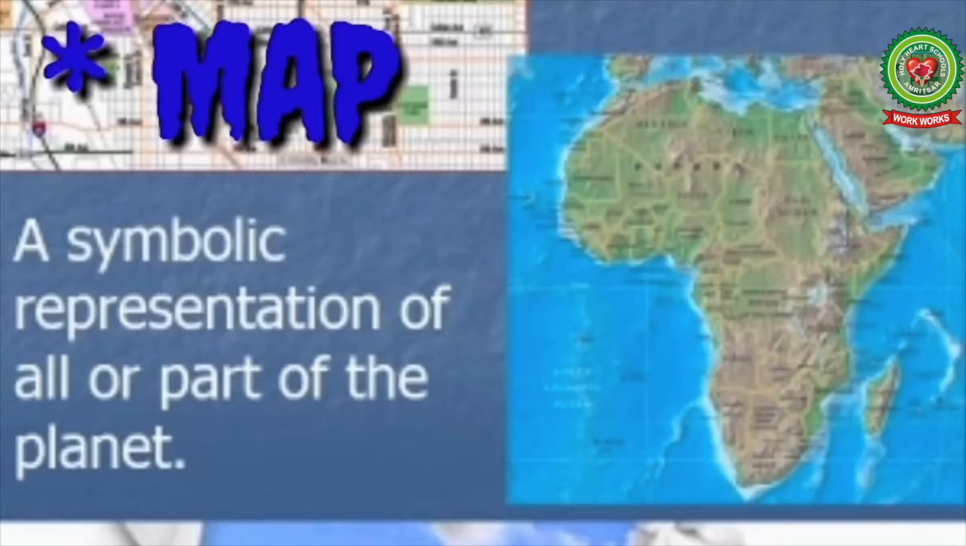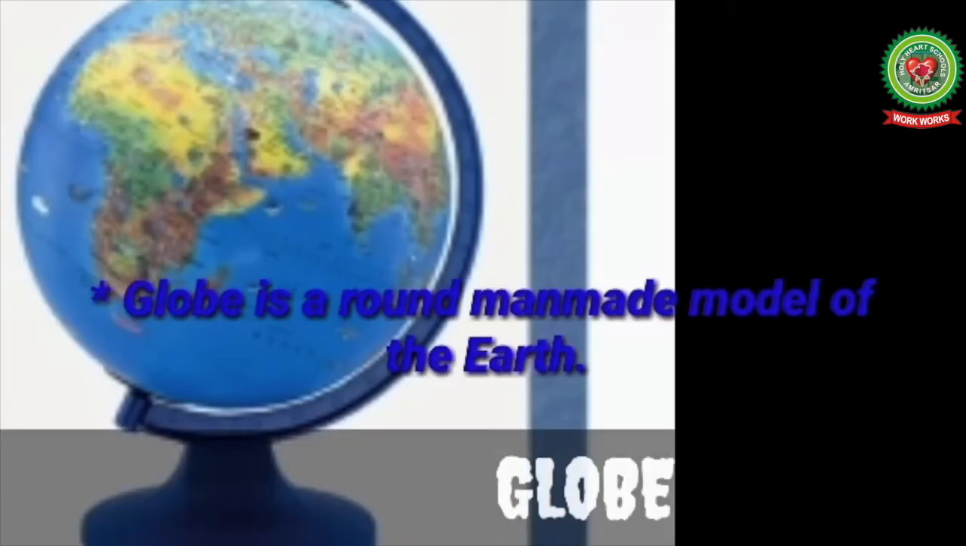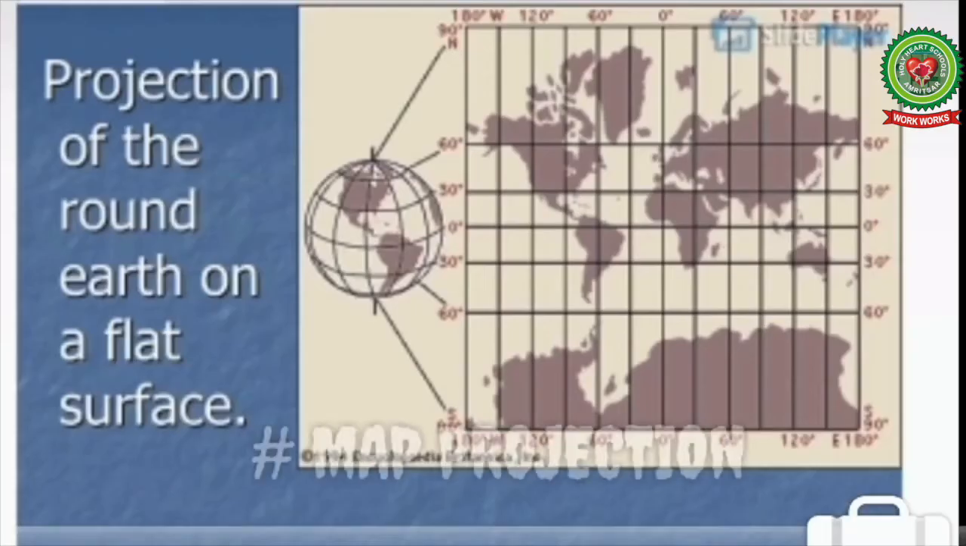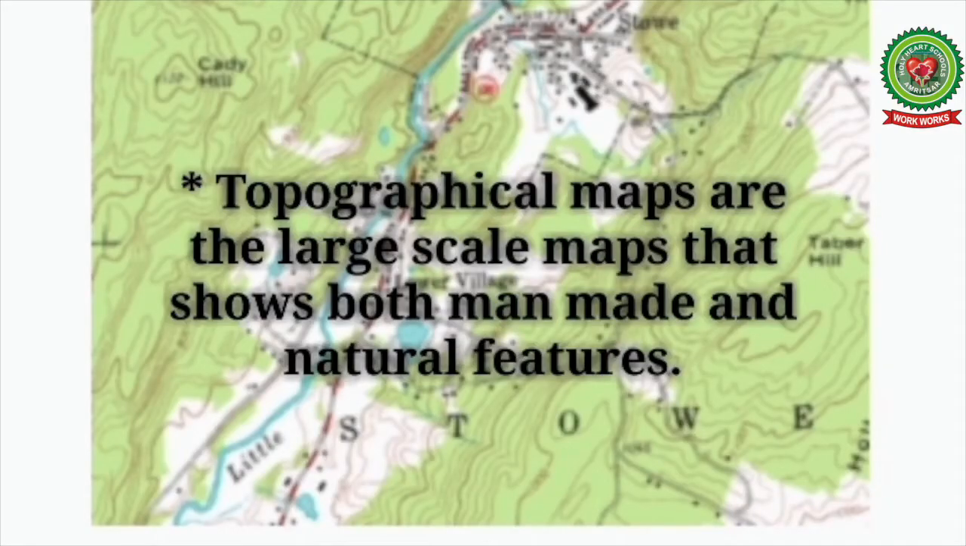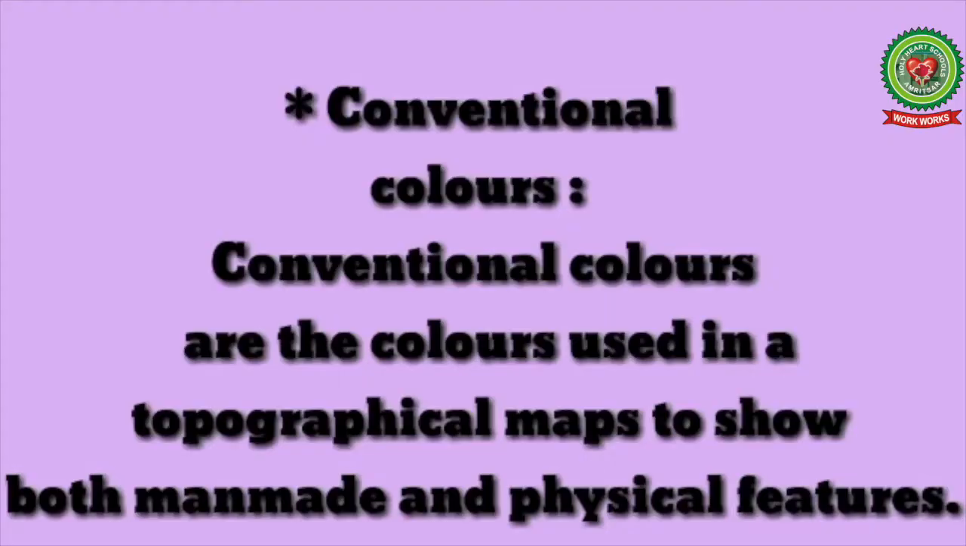Now children, what is a map? Map is a symbolic representation of all or part of the planet, that is Earth. Now what is a globe? Globe is a round man-made model of the Earth. Now what is map projection? Projection of the round Earth on a flat surface is termed as map projection. Topographical maps are the large-scale maps that show both man-made and natural features. Conventional colors are the colors used in topographical maps to show both man-made and physical features.